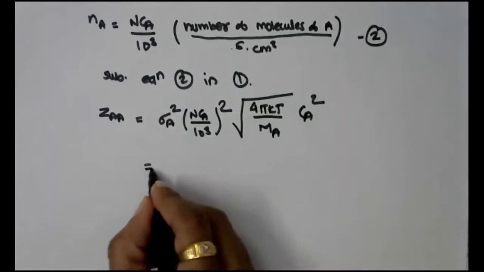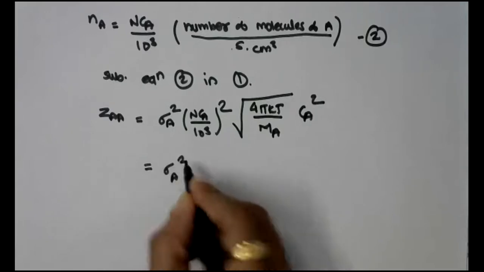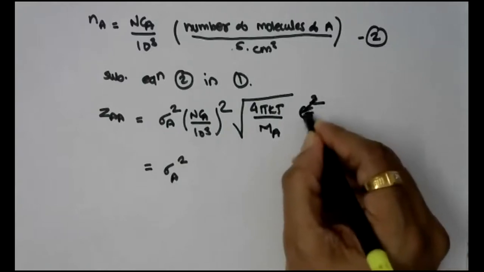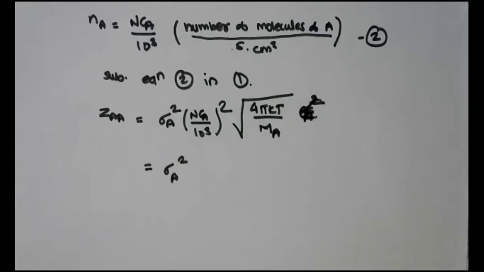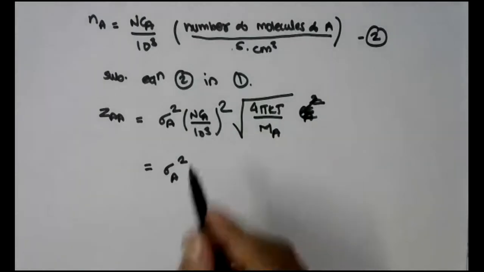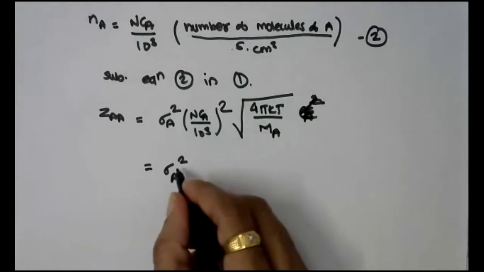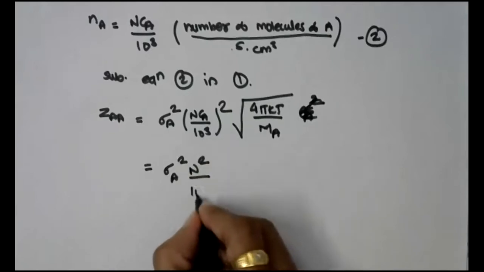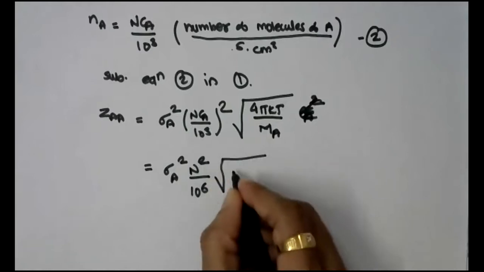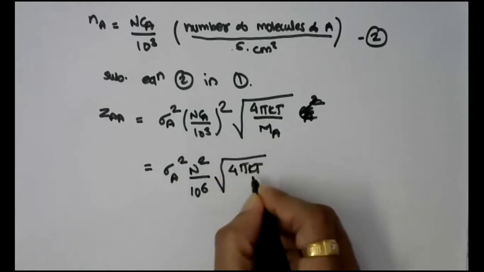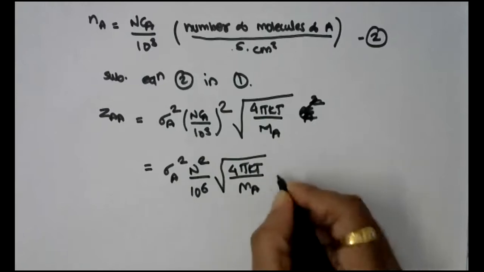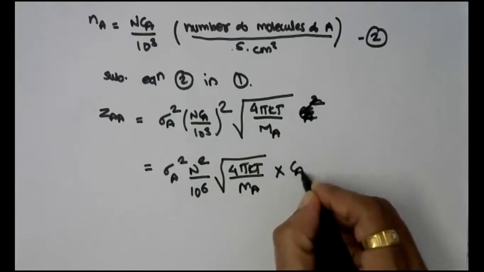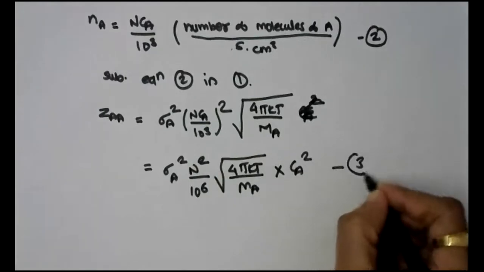So just simplify it further. Since I have taken Ca inside the bracket, let it be like this. In next line, ZAA is equal to sigma A square N square upon 10 raised to 6 under root 4 pi kT divided by Ma multiplied by Ca square. This is equation number 3.